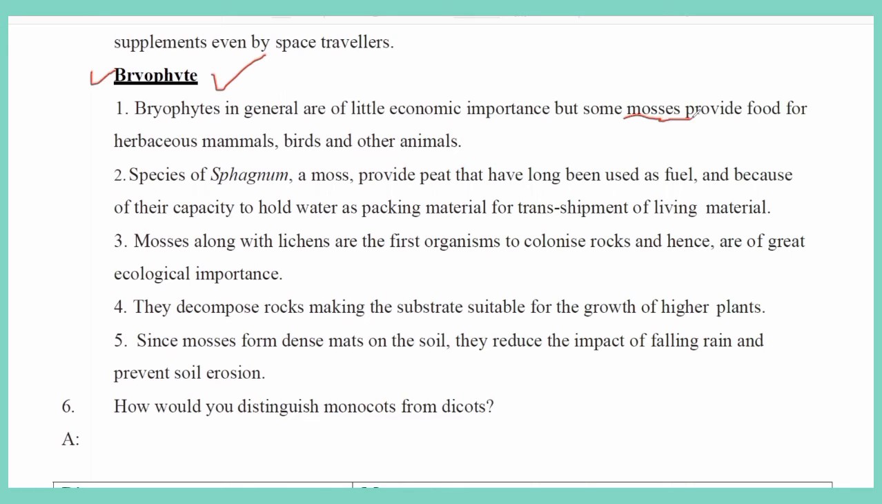Already I said bryophytes are divided into three classes: Hepaticopsida, Anthocerotopsida and Bryopsida. The Bryopsida class is also called mosses. These provide food for herbivorous mammals, birds and other animals. Because they grow vigorously in wet, damp and cool places, they are used as food material. And species like Sphagnum, the most important at examination level, Sphagnum.